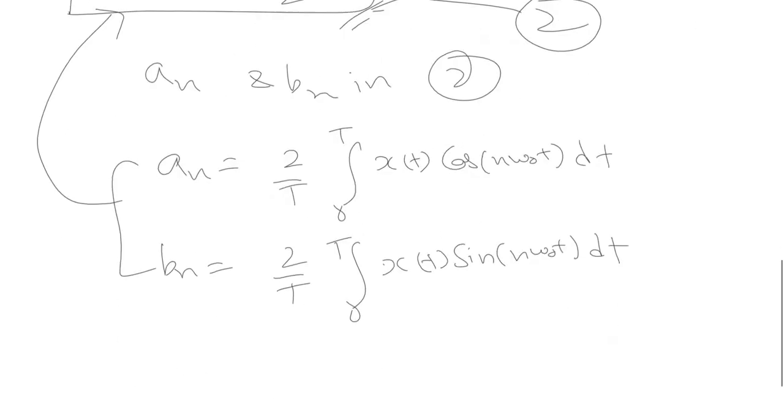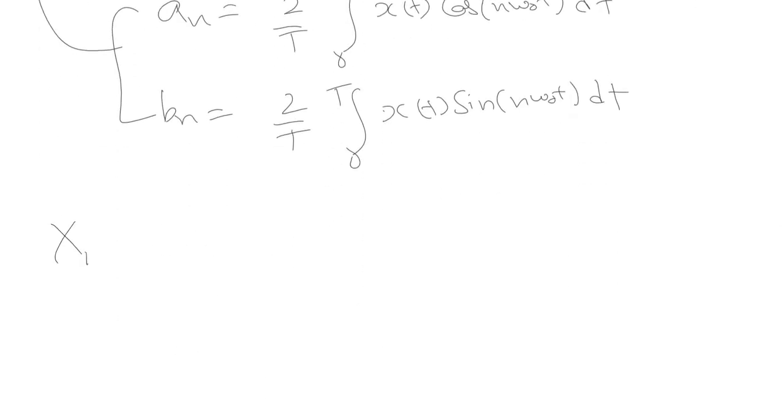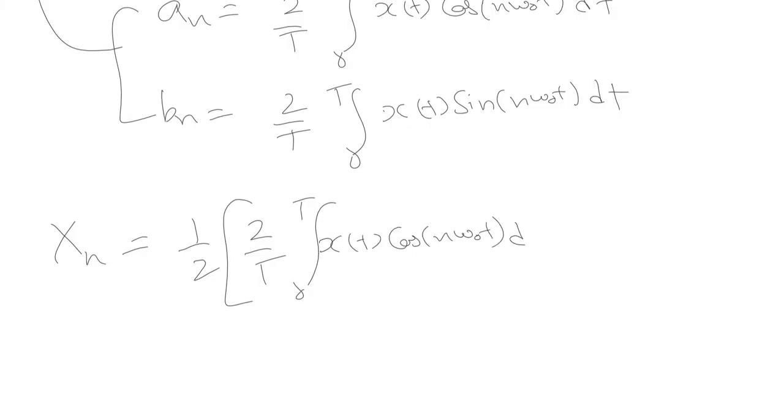So x of n can be written as 1 by 2 times [2 by T integration 0 to T x(t) cos of n omega naught t dt minus j times 2 by T integration 0 to T x(t) sin of n omega naught t dt].